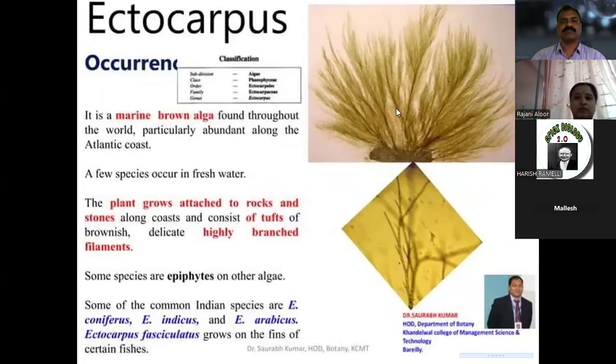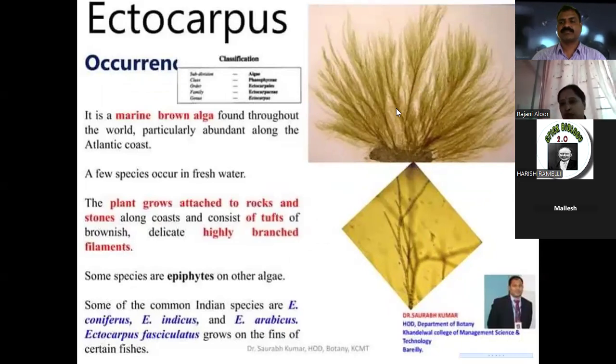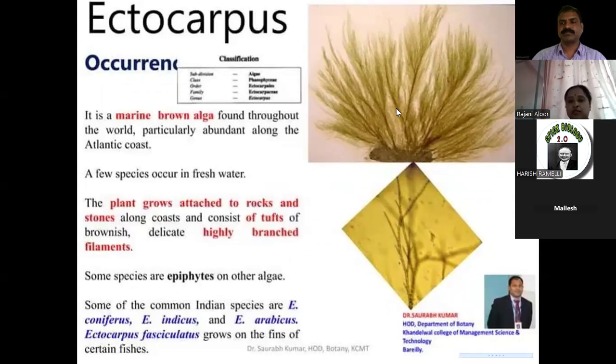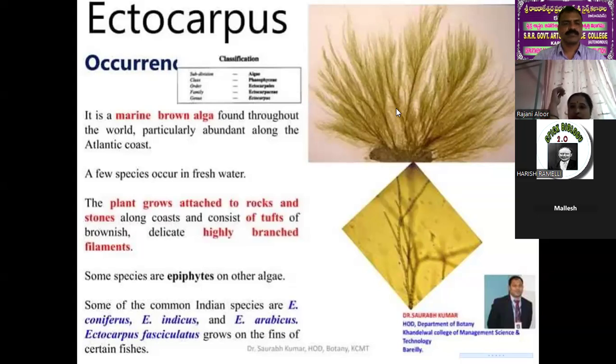In the last class, we discussed the chlorophyceae members. Chlorophyceae members are already completed.